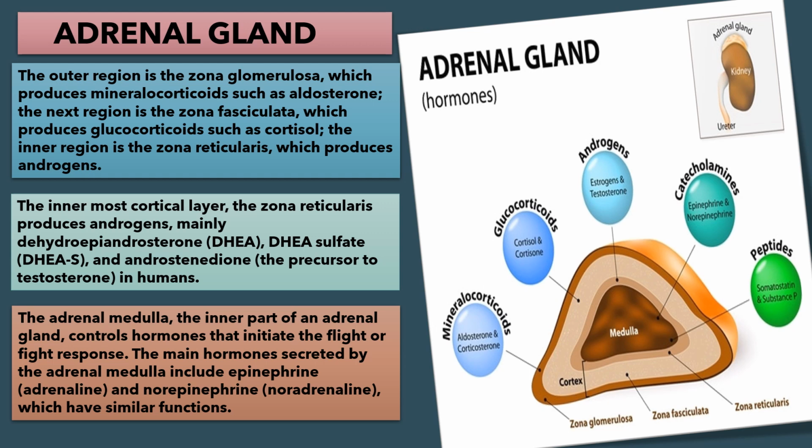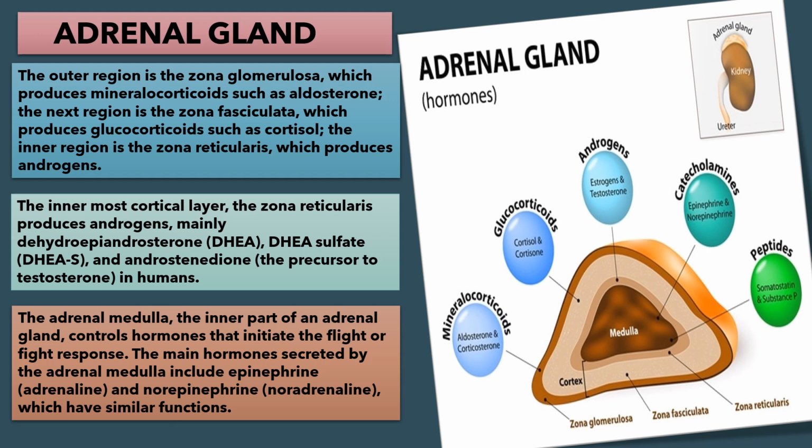You can see in the diagram the thin layer of the adrenal cortex, zona reticularis, just around the adrenal medulla, which layer produces androgens, namely estrogen and testosterone.